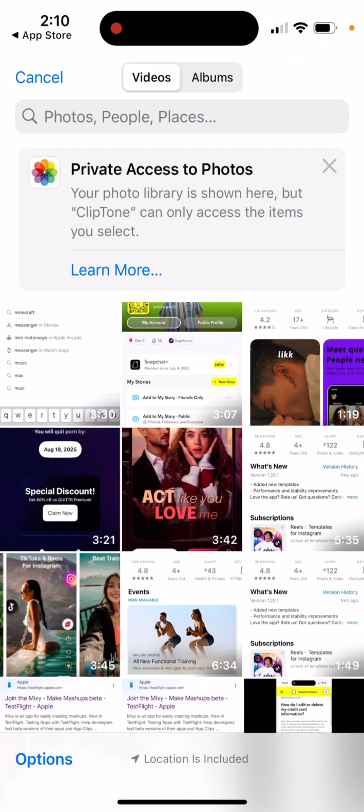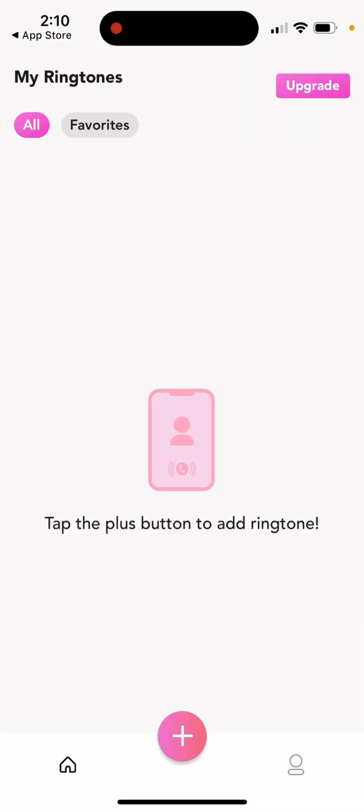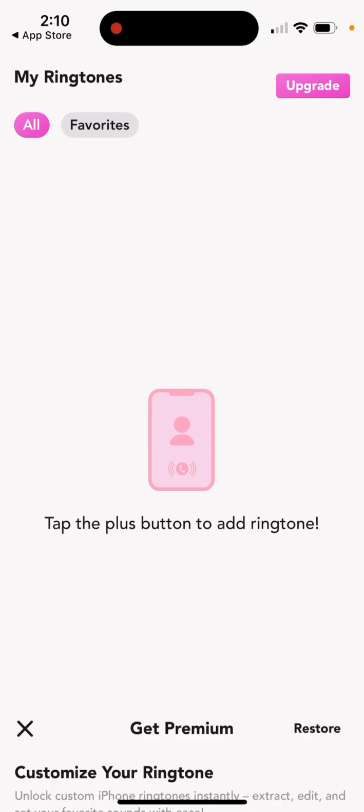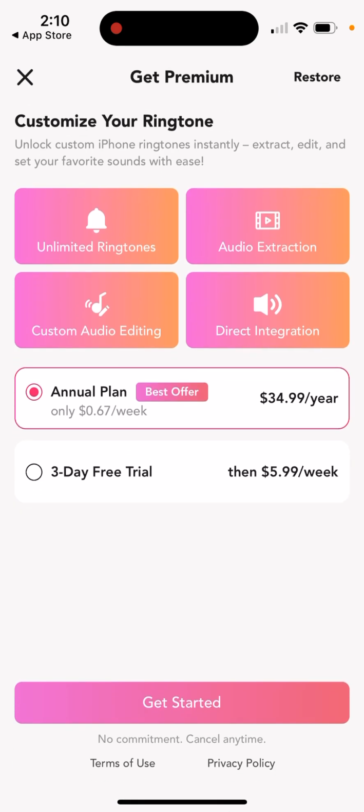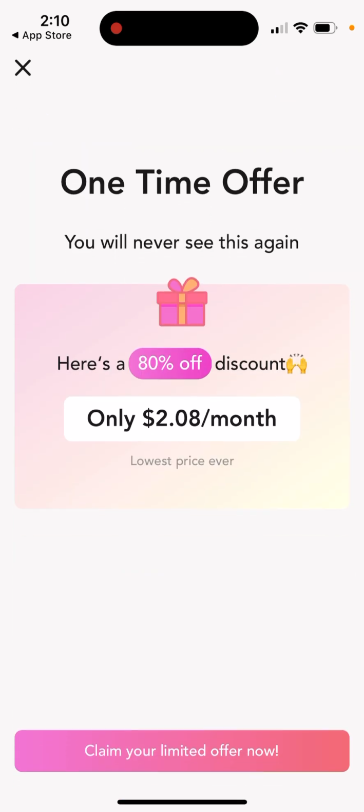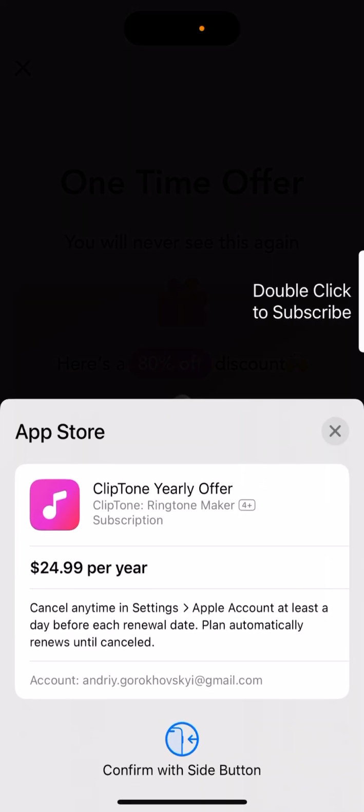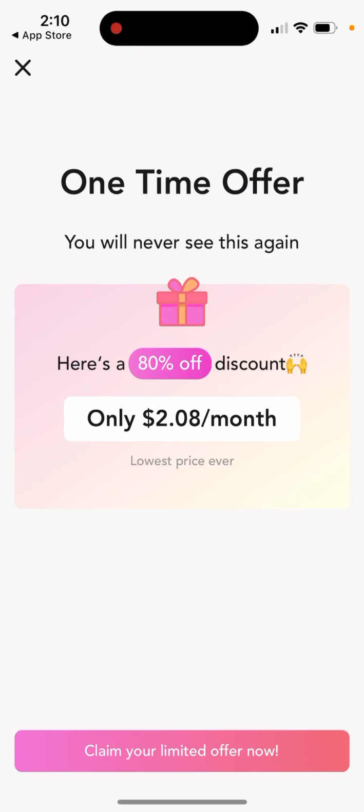Then you can just tap a button to create a ringtone, to add a ringtone. Then you can upgrade, custom audio editing. So basically it seems you can do audio extraction, direct integration, custom audio editing. One-time offer, there is a nice discount, by the way. So if you do not upgrade, you can get a $25 per year deal.